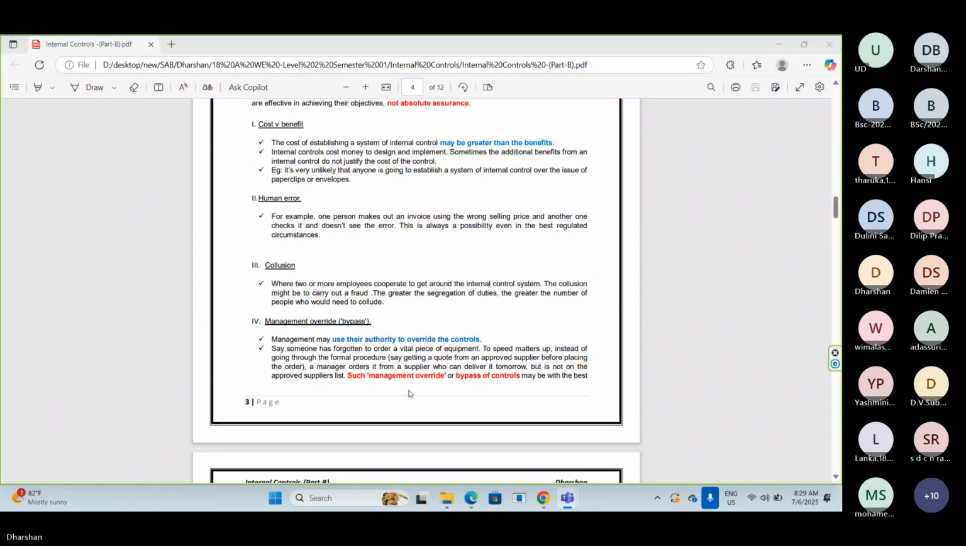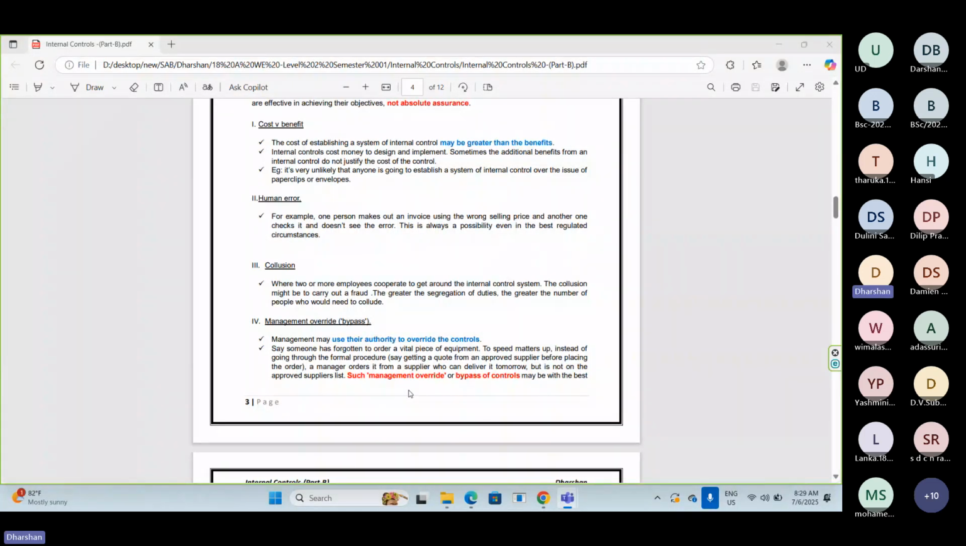Because implementing internal controls costs. In order to place controls, they should incur cost. That company thinks incurring cost and placing controls won't give more benefits than the cost they are going to incur. Clear?